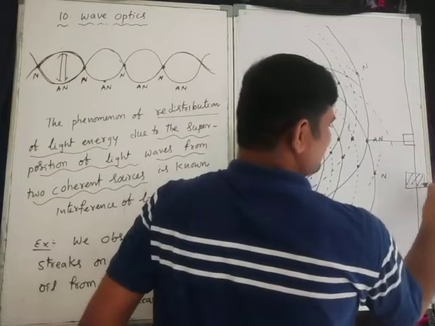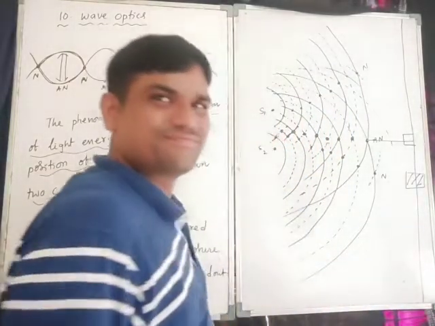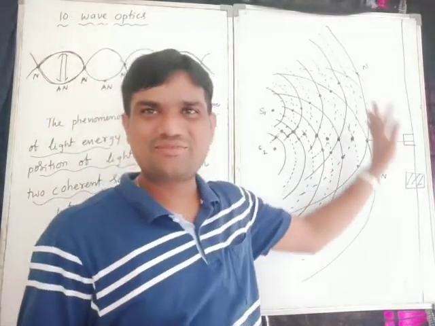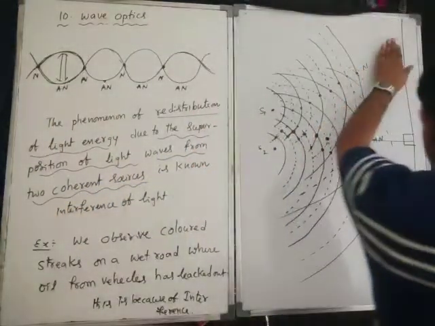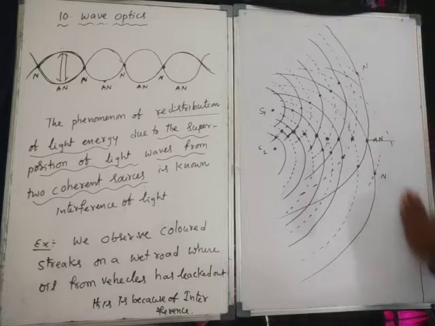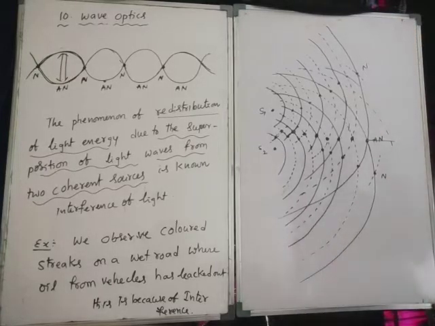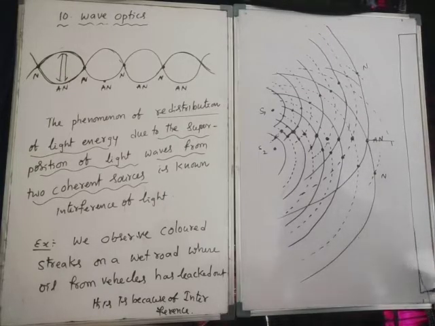This is dark, this is bright. Darker, brighter, darker, brighter, darker, brighter, like that continuously, so it can form fringes here: bright fringes and dark fringes. Dark fringes, here bright fringes, I can draw here like that. This is the dark, again bright, again dark and bright.